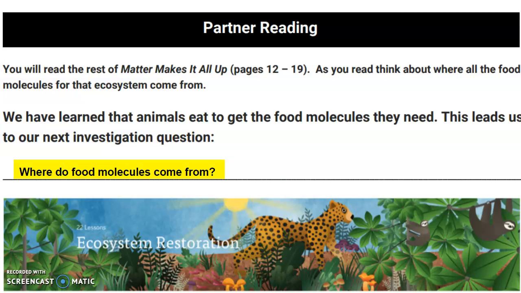We are going to be doing some partner reading. We are going to finish up Matter Makes It All Up. As you read, think about where all the food molecules for the ecosystem come from. We have learned that animals eat to get the food molecules they need. This leads us to our next investigating question. Woohoo! Where do food molecules come from?